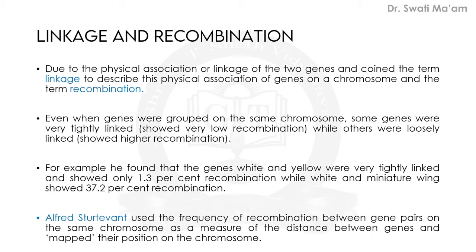That's why they are also known as linked genes, which are linked on the chromosome. And he added the term recombination to describe the generation of non-parental gene combinations. Non-parental are those which are not similar to the parents. They have different combinations. So the linkage and recombination terms were explained by Morgan and his colleagues by the experiment performed on fruit flies.